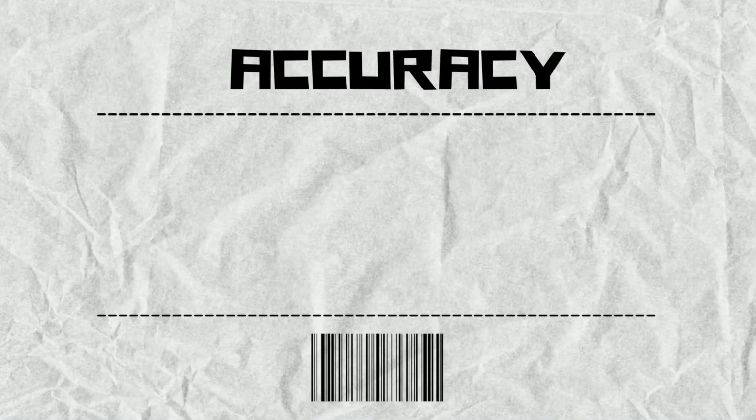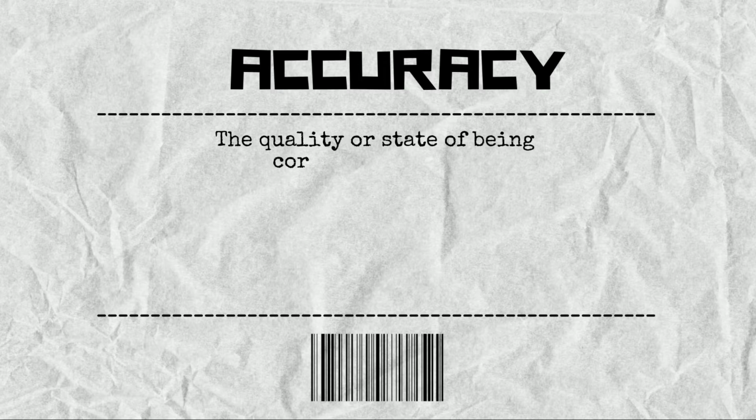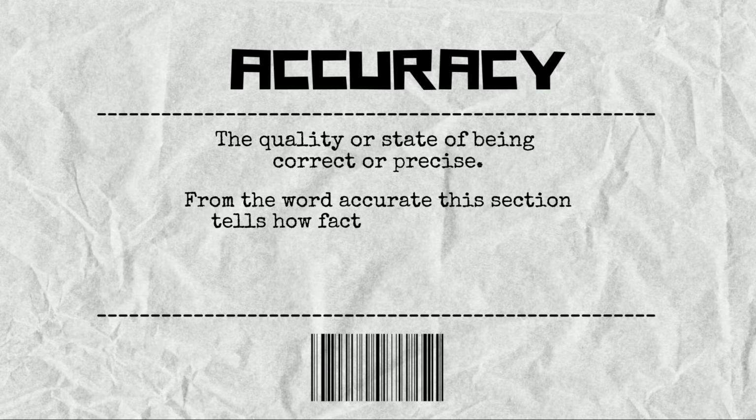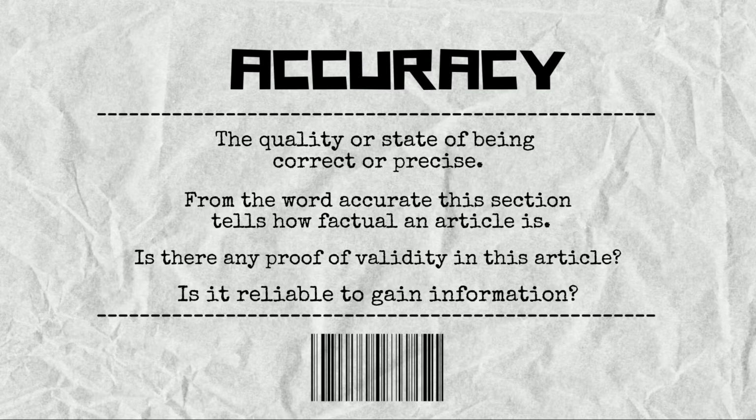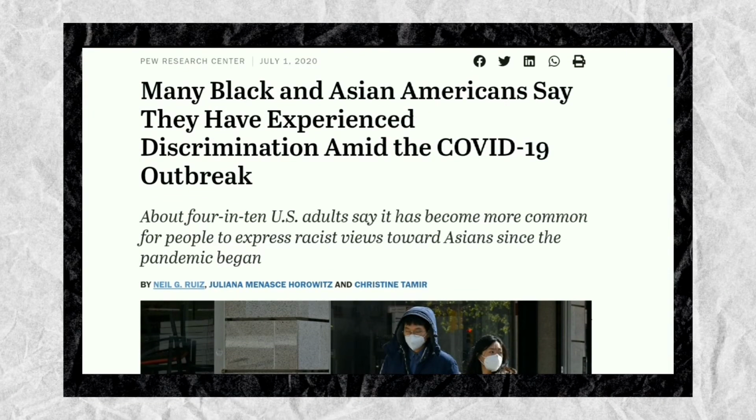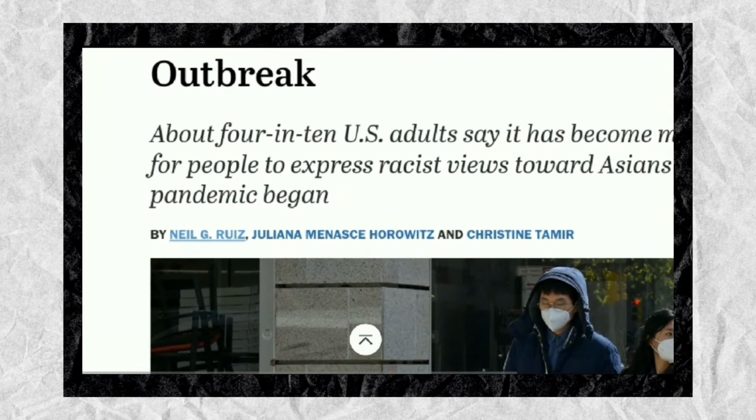Accuracy. The quality or state of being correct or precise. From the word accurate, this section tells how factual an article is. And these are the possible questions that need to be addressed. Is there any proof of validity in this article? Is it reliable to gain information? Yes. As a matter of fact, there are 3 authors that made this article and surely provided the article with full correctness, relying on what was happening when COVID-19 started.